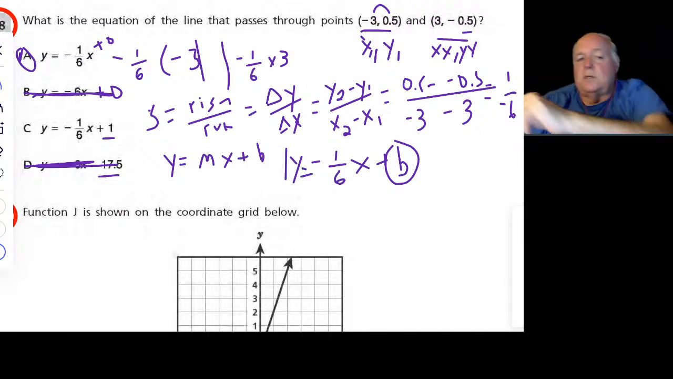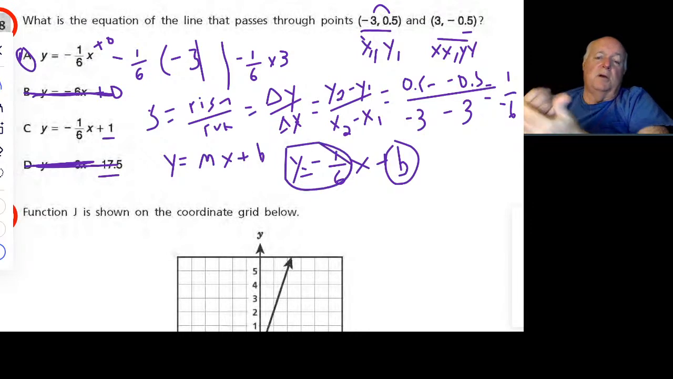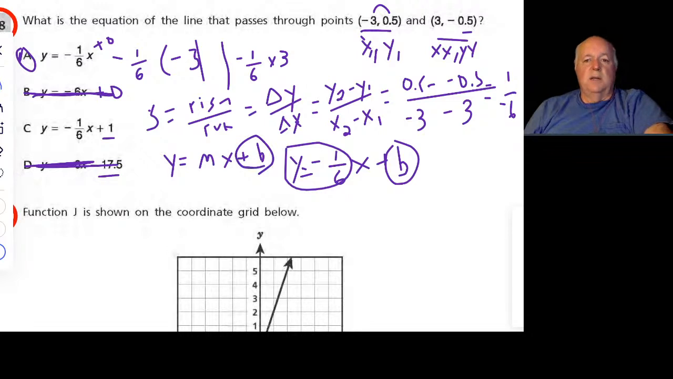So two strategies. The first strategy was to plug in both points. The second strategy is to figure out the slope, plug it into the equation of the line, and then figure out the y-intercept using one or both of the points. And that's really all it's asking us. All right, let's try to do at least one more question here.